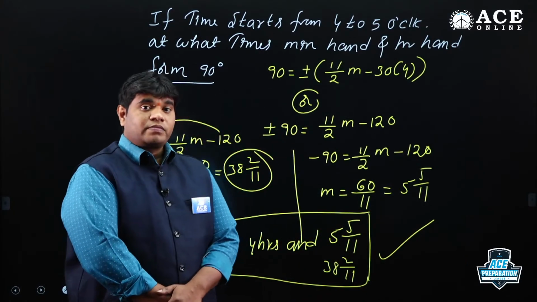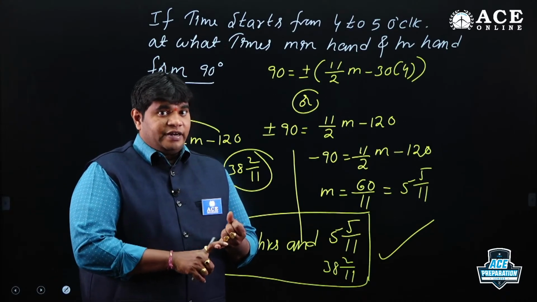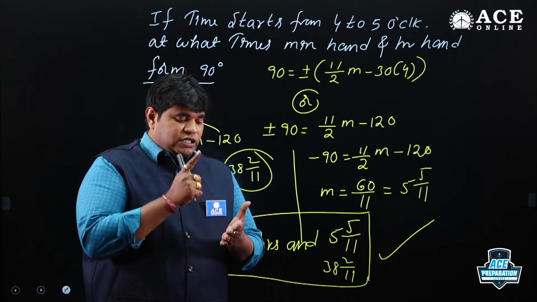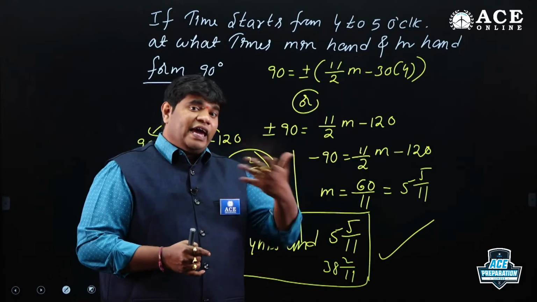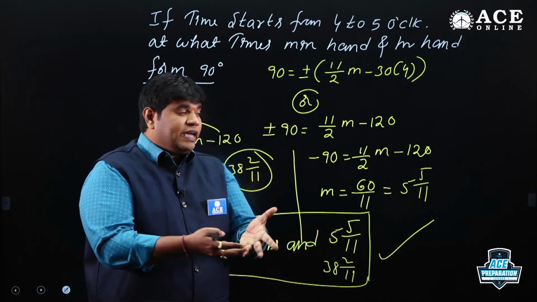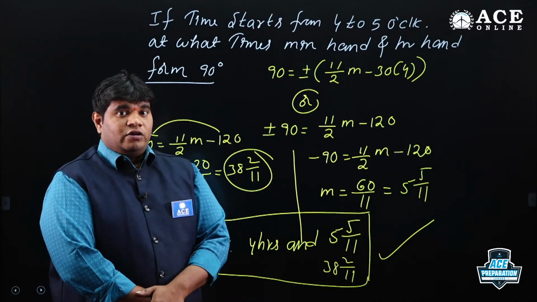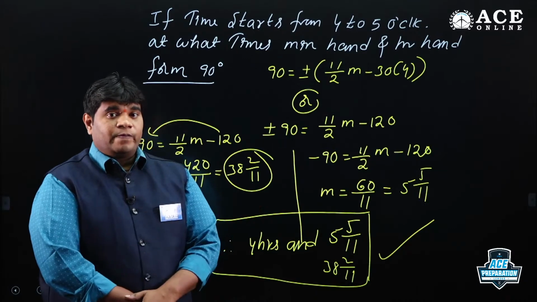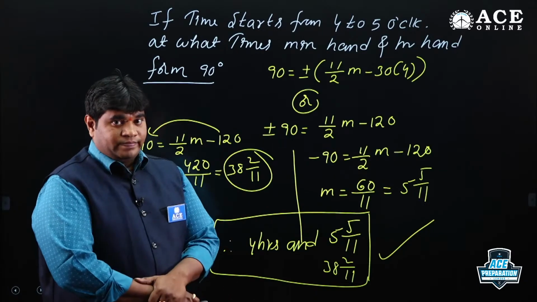Completed, friends. Model 1, 9 standard bits. Model 2, angle concept: mirror image, coincide, straight line, and perpendicular. If any angle is asked, depending upon the angle you can substitute here and you get the answer. These 6 models are repeated in any competitive examination.